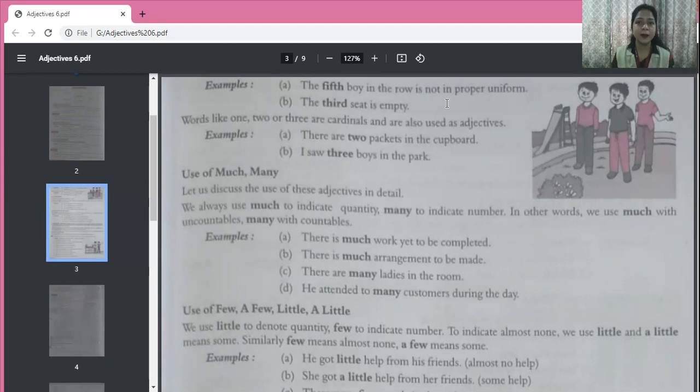What are the cardinal numbers? 1, 2, 3, 4, 5, 6, 7, 8, 9, 10. These are cardinal numbers. And first, second, third, fourth, fifth, sixth, these are ordinal numbers. So both the cardinal and ordinal numbers are adjectives of number if they are used to describe. So there are 2 packets in the cupboard. So 2 packets. How many packets? 2. So this is an adjective of number.